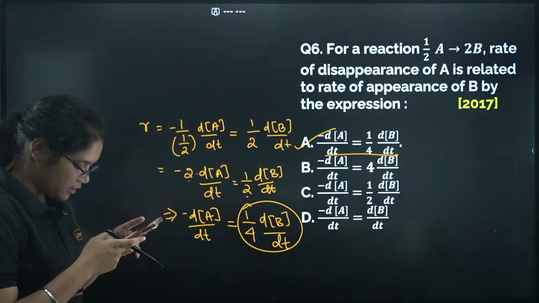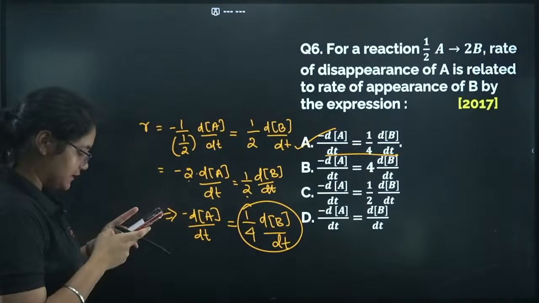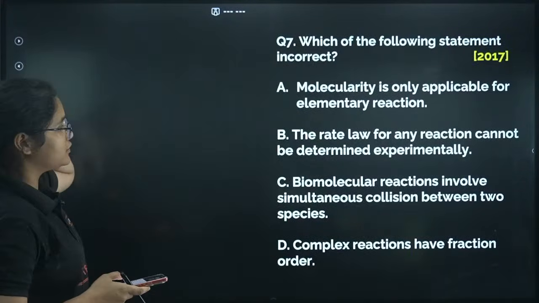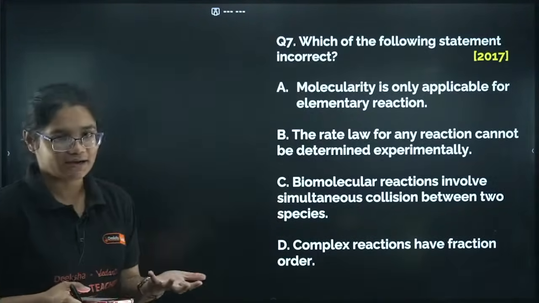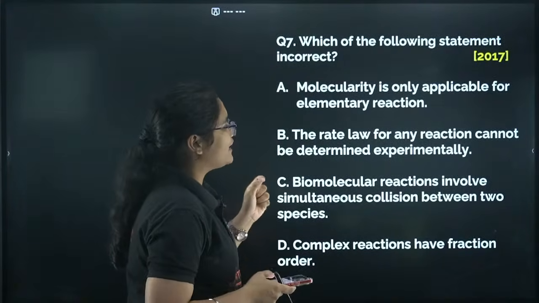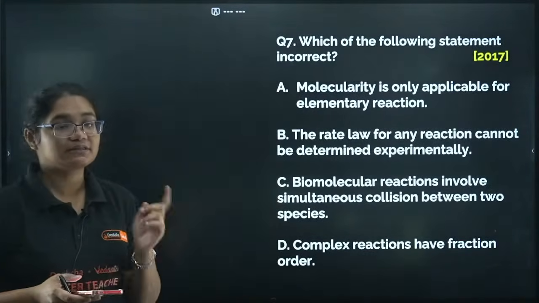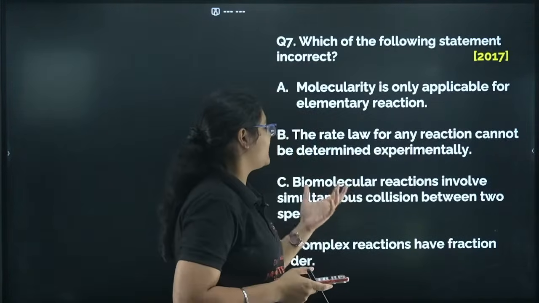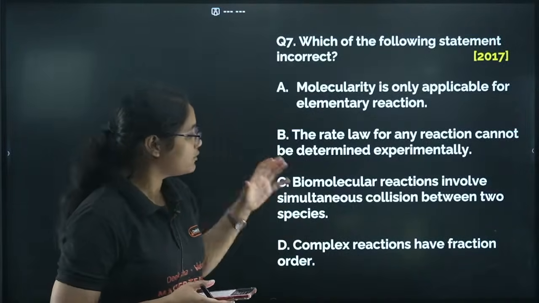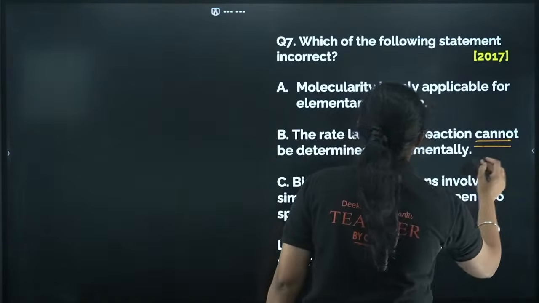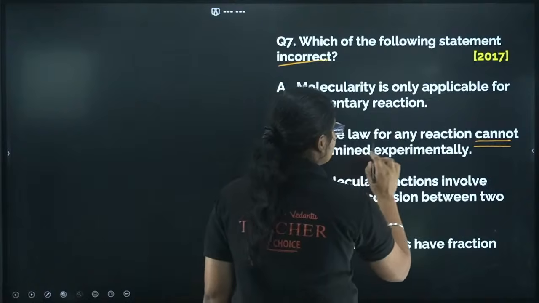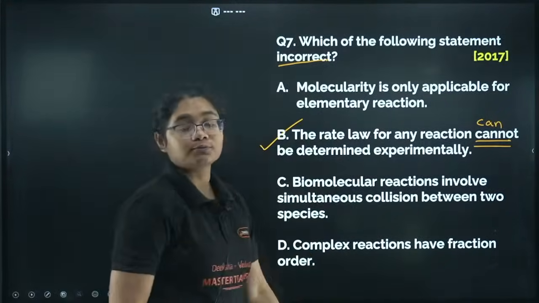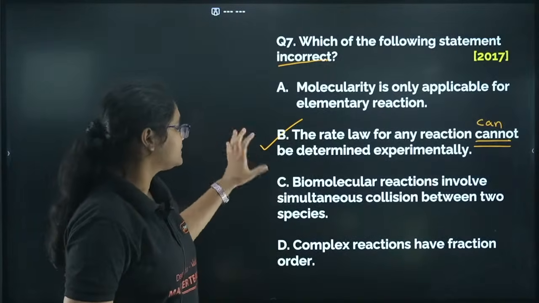Okay, students, please do reply your answers in the comment section, so that I can know you are understanding the questions. Moving to the next question, which of the following statements is incorrect? You have to find the incorrect statement. Molecularity is only applicable for elementary reactions. Yes, that is a correct statement. Next, the rate law for any reaction cannot be determined experimentally. No, rate law is always determined experimentally. This is the incorrect statement. Rate law for any reaction can be determined experimentally. So that is why option number B is the incorrect statement.